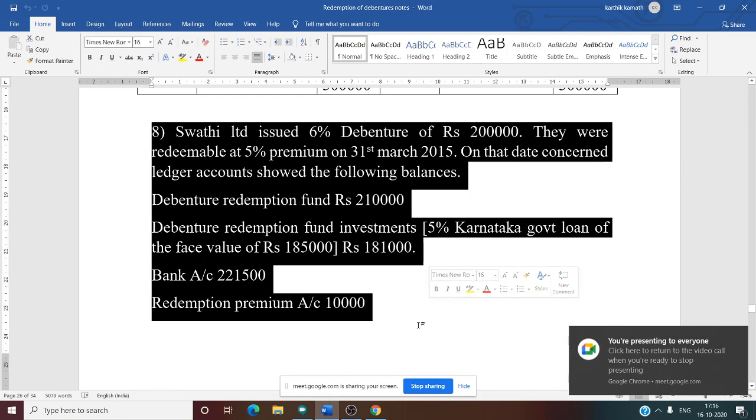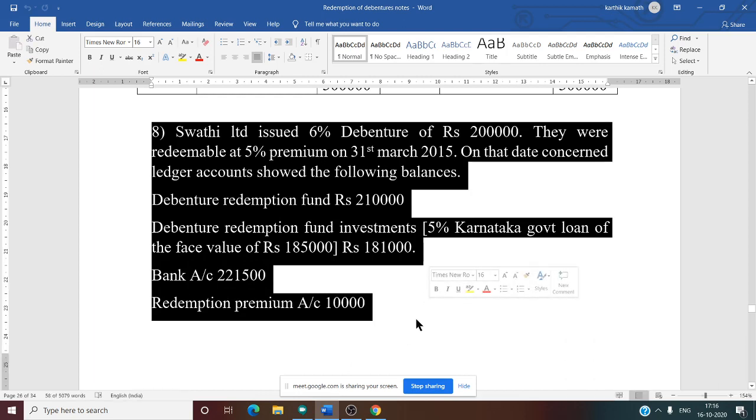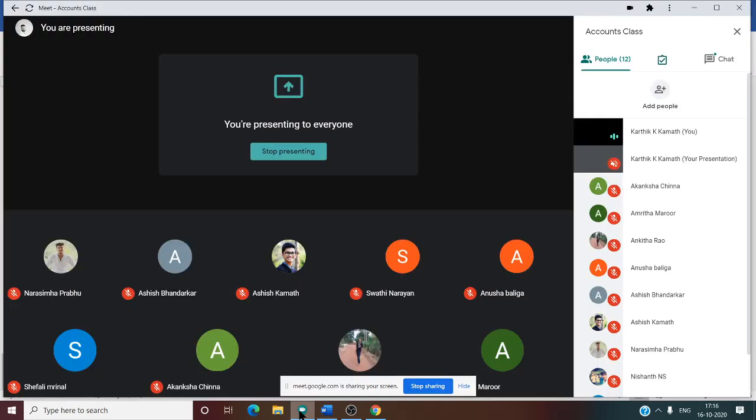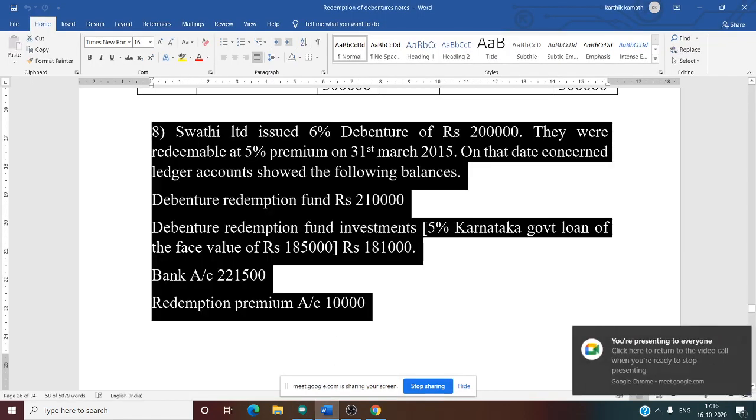Swati Limited issued 6% debentures of 2 lakh. So the debentures value is clearly given in the problem, that is 2 lakh. They were redeemable at a premium of 5% on 31st March 2015. That means on 2 lakh if you take 5%, at the end of the last year the company will pay the amount to the debenture holder along with the premium amount. Par value plus premium amount, the company will pay to the debenture holder.